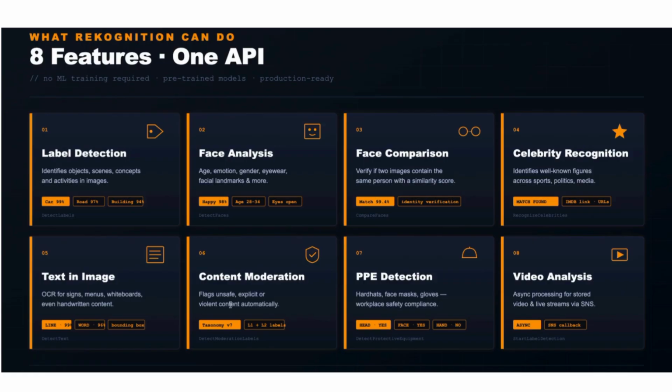Then comes PPE detection. This is specific for factories, industries, right? Where you want to monitor the employees, ensure that they're using the right set of equipment, right safety processes are followed, and all those details. So you can check that. Then video analysis, super important, right? If you want to do a streaming video search or a synchronous process, that is also possible.